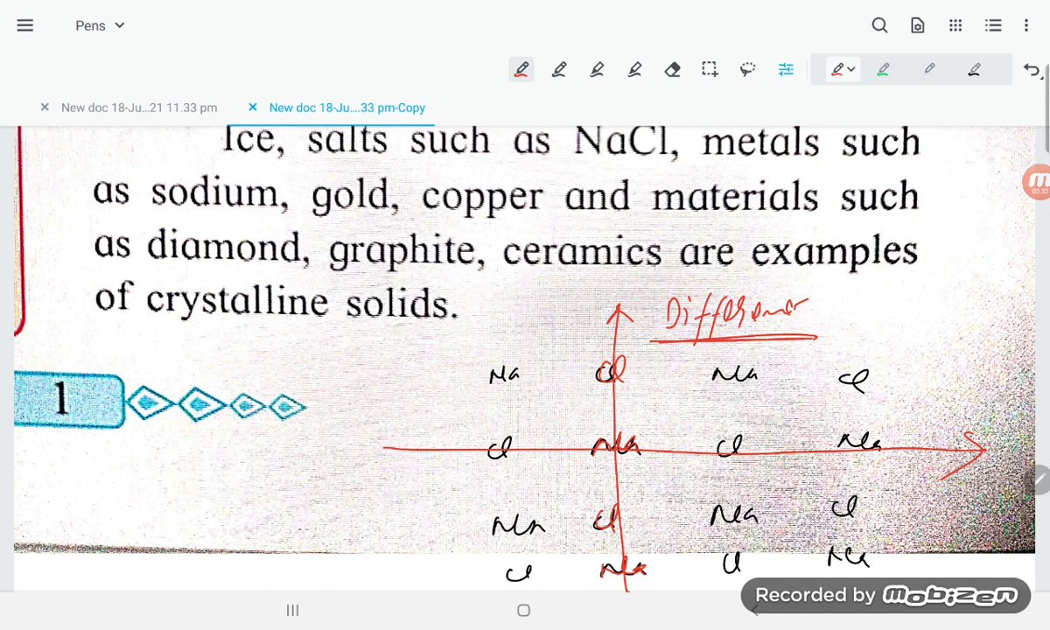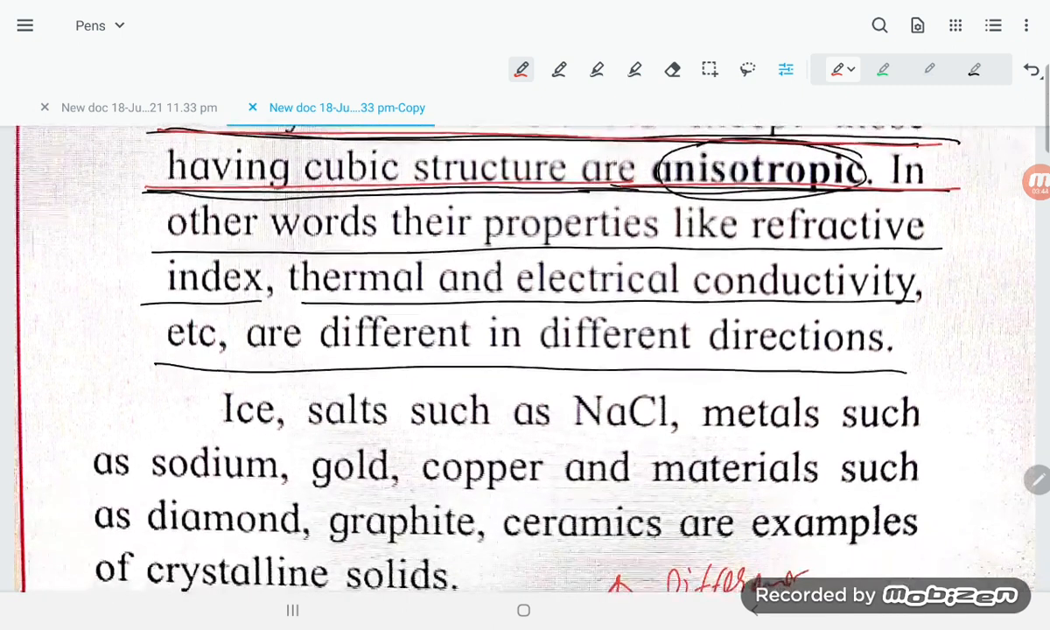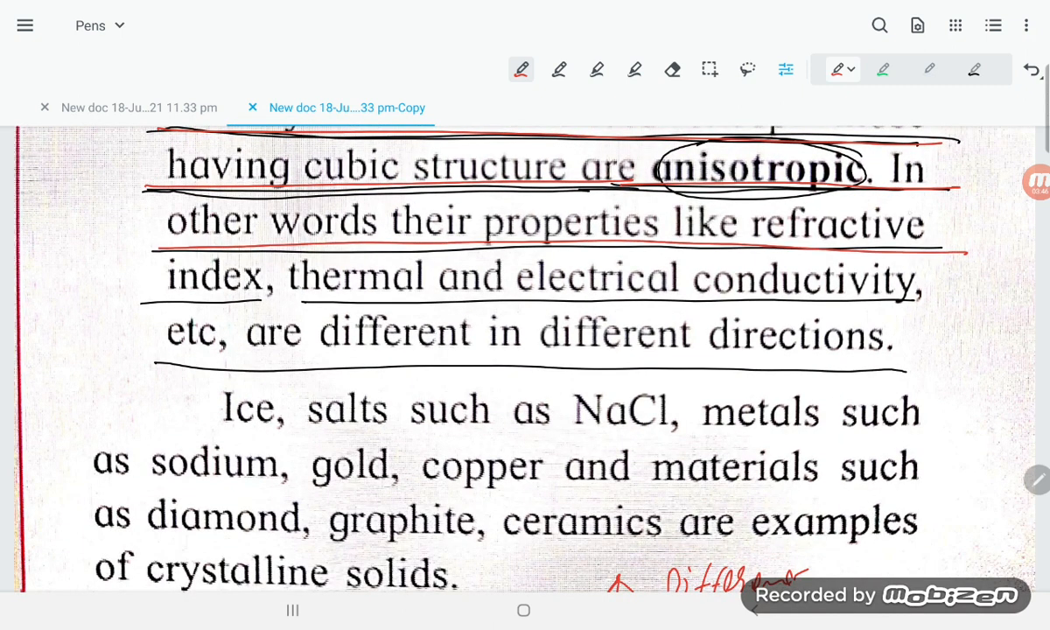That means if in all directions it is not the same, it means it is anisotropic. Keep that in mind, students. So the point they are saying is: all crystalline substances except those having cubic structure are anisotropic. In other words, their properties like refractive index, thermal and electrical conductivity are different in different directions.